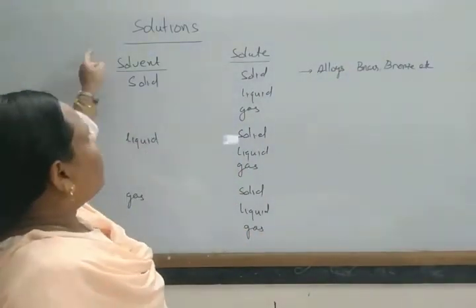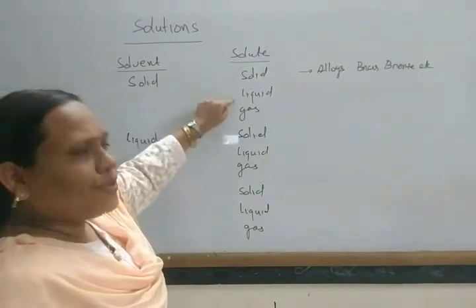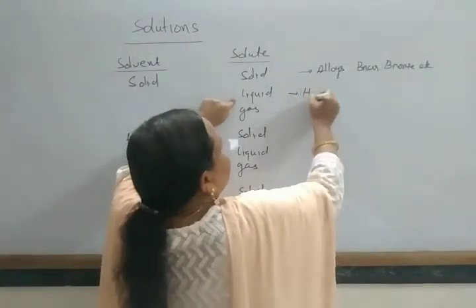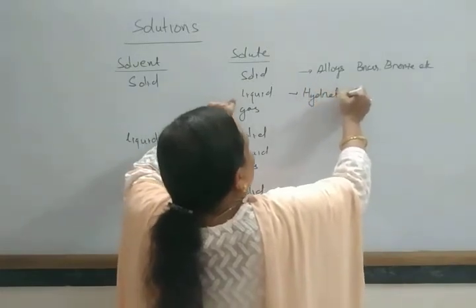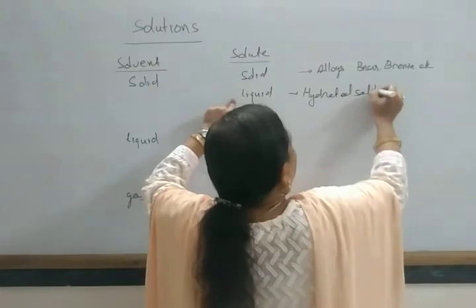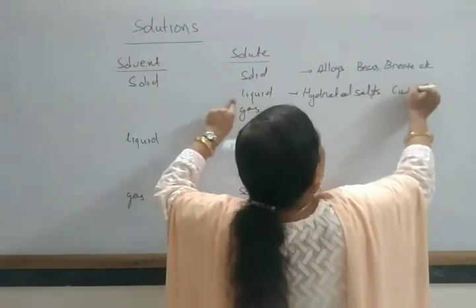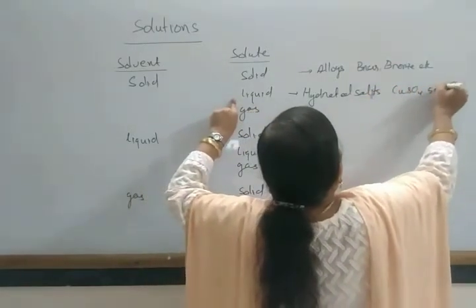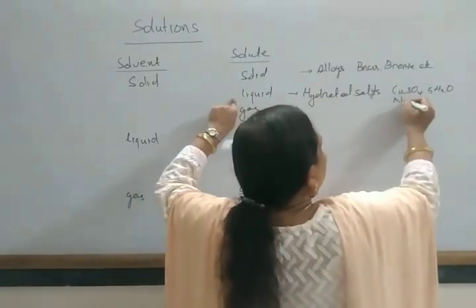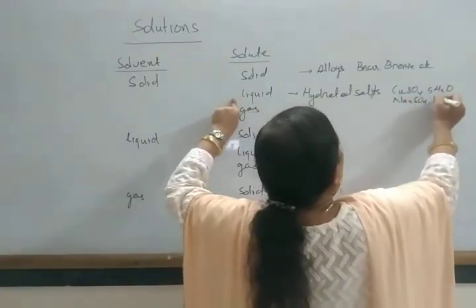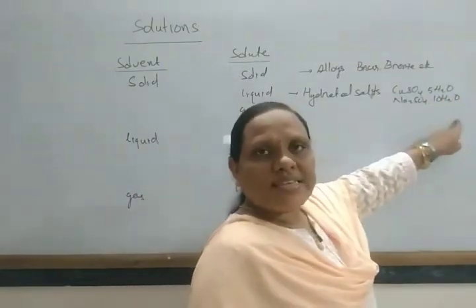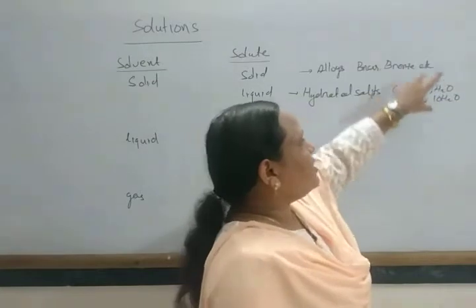Similarly, when the solvent is solid and the solute is liquid, these are generally hydrated salts. Examples are hydrated salts like copper sulfate pentahydrate and Glauber's salt, Na2SO4.10H2O. Here, a small amount of water is present.